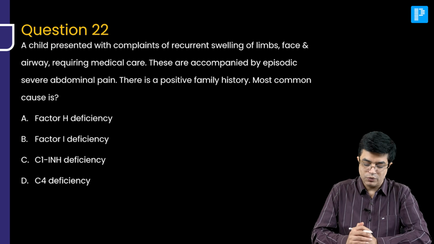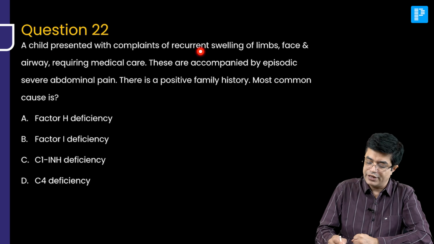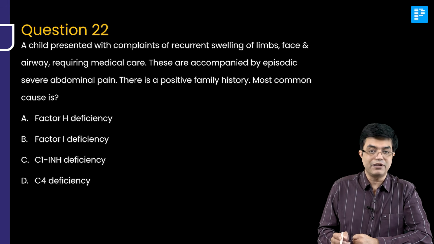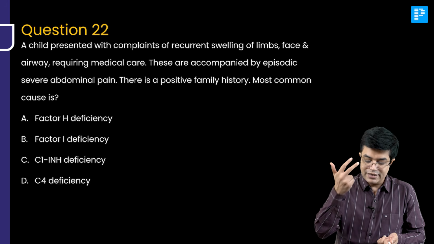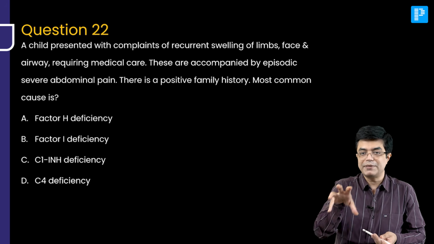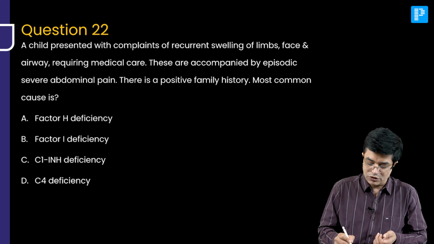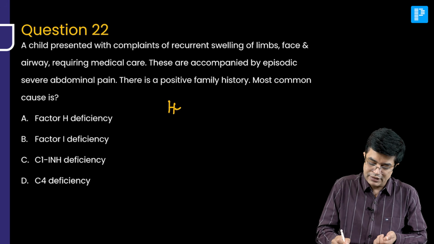Question number 22. A child presented with complaints of recurrent swelling of limbs, face and airway requiring medical care. There is also episodic abdominal pain and positive family history. Family history, angioedema-like episodes, episodic in nature, and no specific trigger mentioned. Most common cause, the patient is likely suffering from hereditary angioedema.